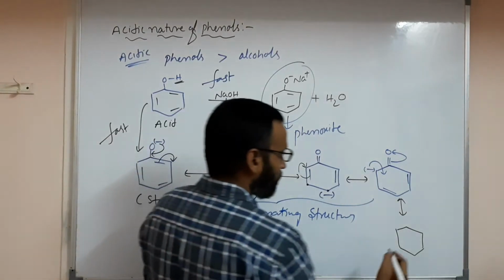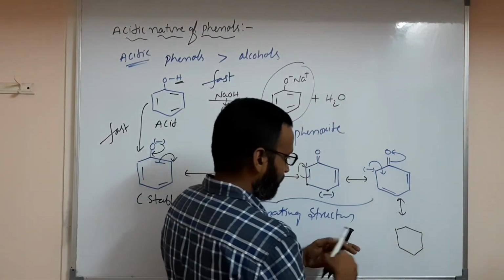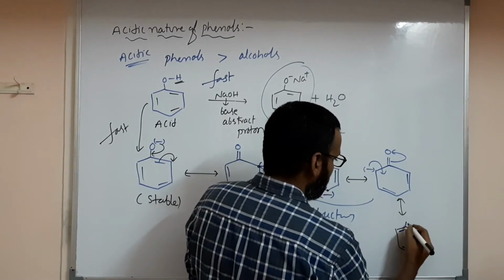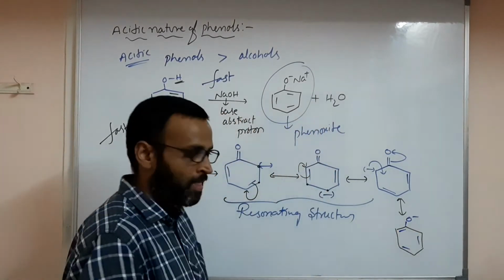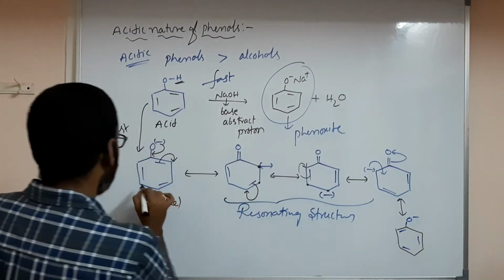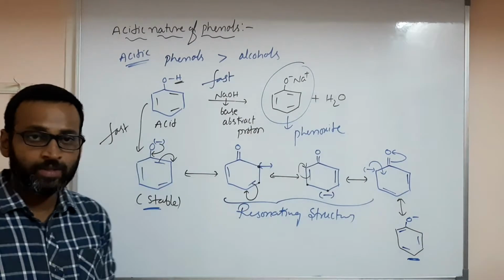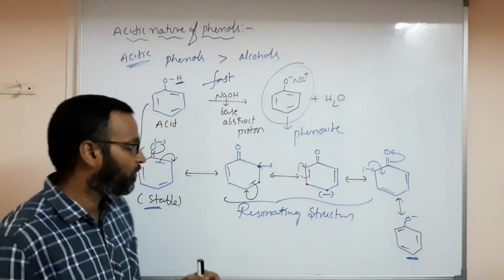Now here you have a phenol finally and O- again. So again you have phenoxide; this structure, this one and this one are both the same.